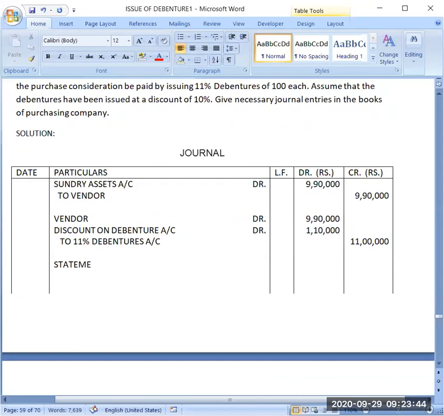So the entry I will be giving here: statement of profit and loss debit.